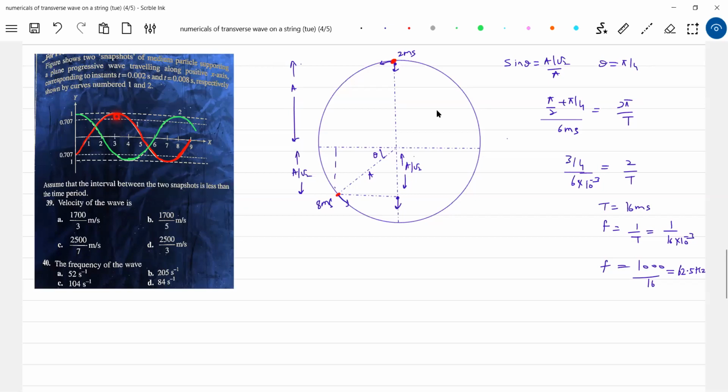We are getting 2500 by 3, sir, as the velocity. There should be the answer. Okay, yes, 2500. So to get the velocity, we just take help of this particular data. I think I need some other color.